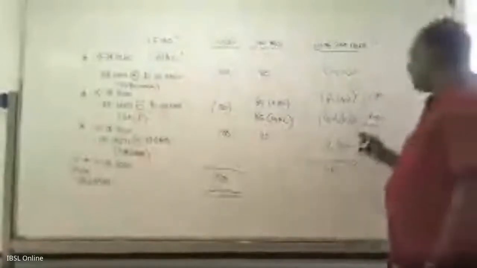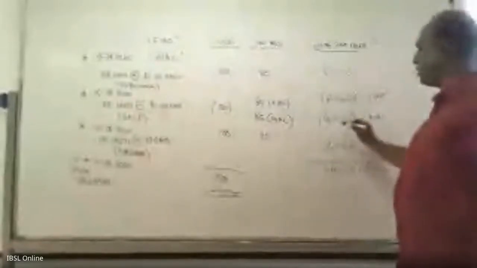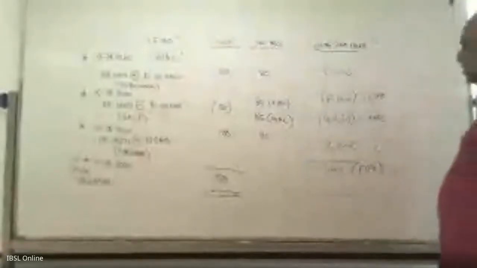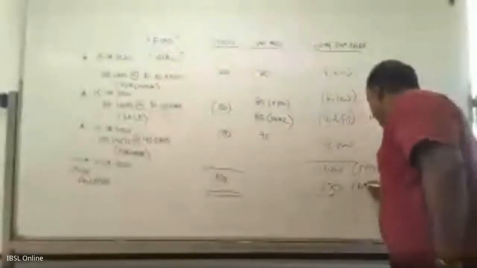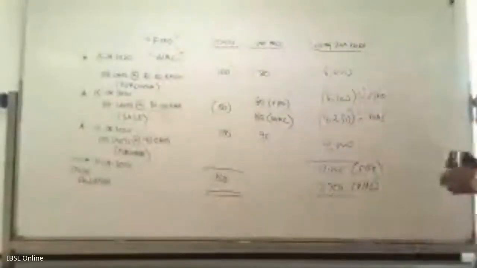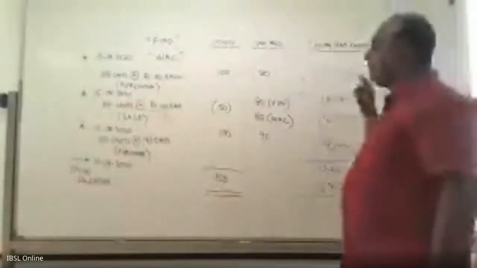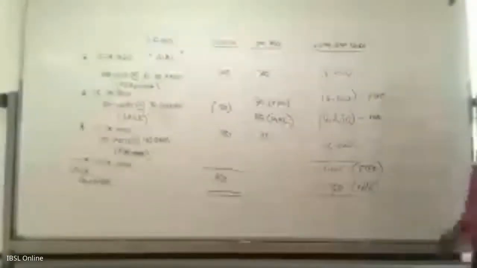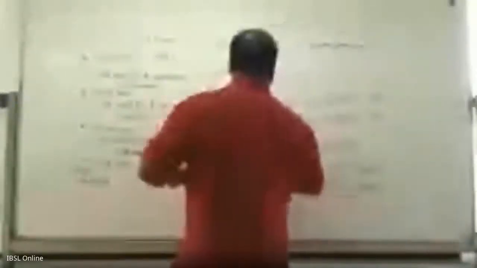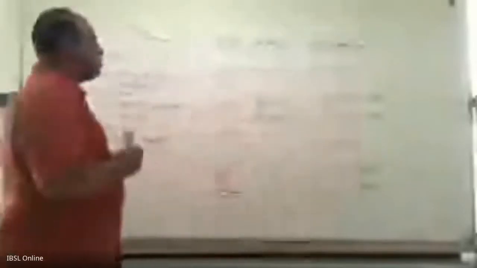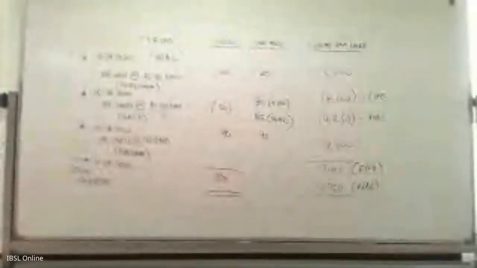If it is WACC, then 8 plus 9 is 17,000. 17,000 minus 4,250 means it is 12,750. You see? So depending on the cost method that you are going to apply, FIFO or weighted average cost, or maybe some other cost methods also, your closing stock value will vary. This is your closing stock value. So these two are basically known as the cost valuation methods. Okay. So you can take down this.